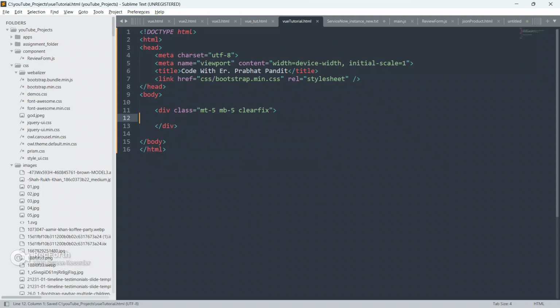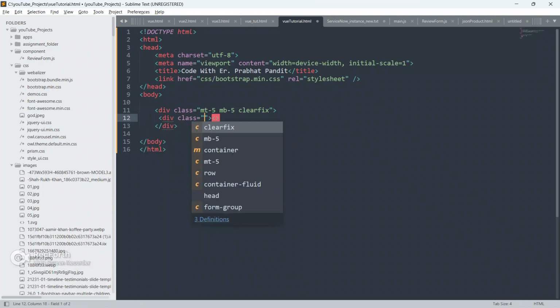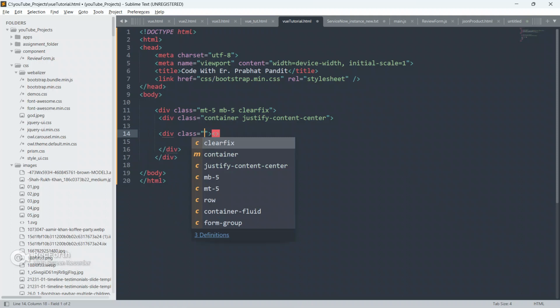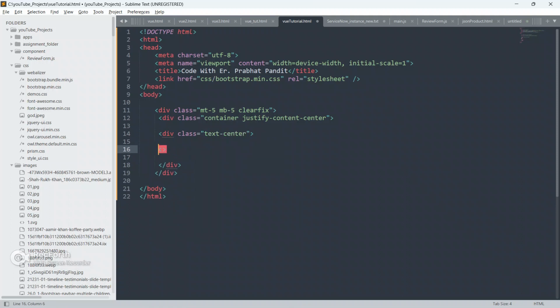Okay, close this div now, and inside this div guys, create another div, give it a class as container justify-content-center. Close this div now, and inside this div guys, we are gonna create another div, give it a class as text-center. Okay, close this div now, and inside this div guys, I am gonna create an h1 element.